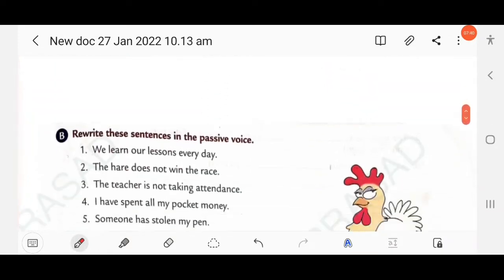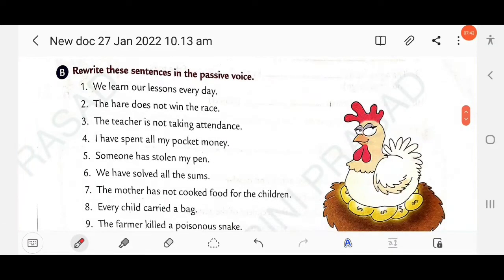Then next here, rewrite these sentences in the passive voice. We learn our lessons every day. So when we change active into passive, we should first find the object and then the tense of the verb. So here the object is our lessons. Our lessons, this is possessive adjective. And here the tense is simple present.